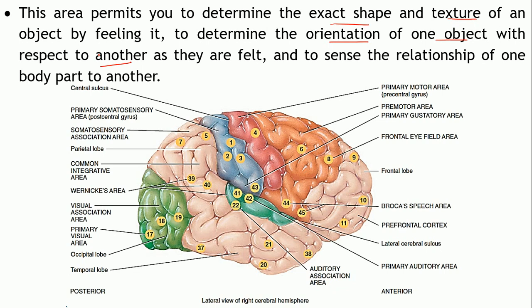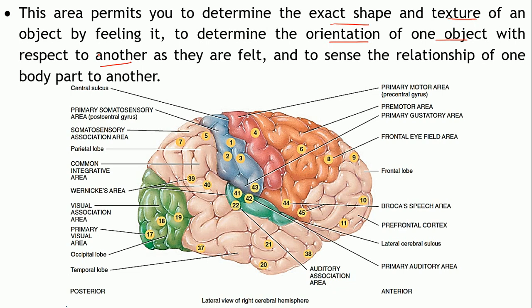You just sometimes give the reference of a particular object if you are searching for something. So you can direct, right, it is just next to the television, or it is inside the cupboard. So you are able to identify the orientation of one object with respect to another object.